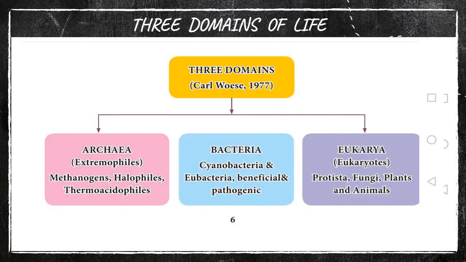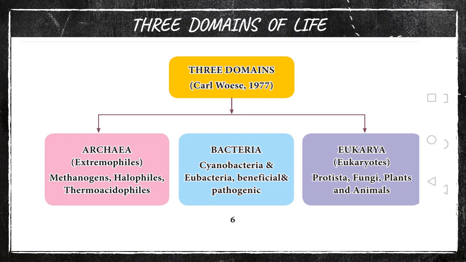This three domain classification system was given by the evolutionist Carl Woese in the year 1977. Let us see how he classified the organisms. He classified organisms as per two types of cells. Have you learned the two types of cells in the lower class? That is the prokaryotic cell as well as the eukaryotic cell.